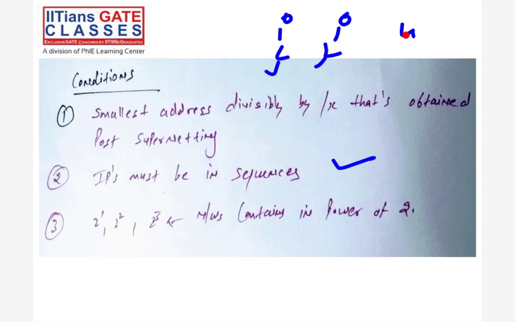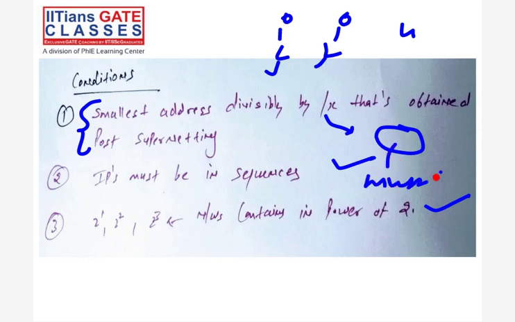The third one is that the smallest address must be divisible by /x, or you can say the host bits in the different octet must be 0. If this is 0, then only correct supernetting is possible, otherwise no. And we check that only on the lowest subnet ID.